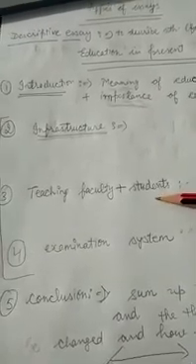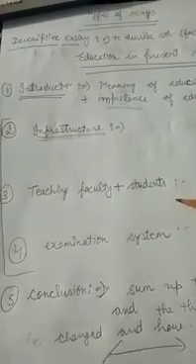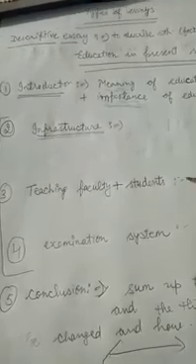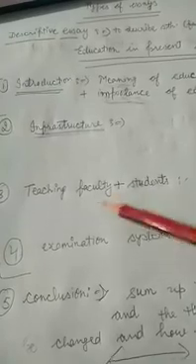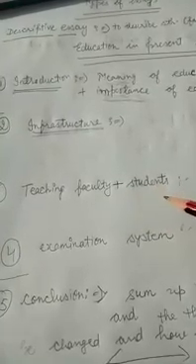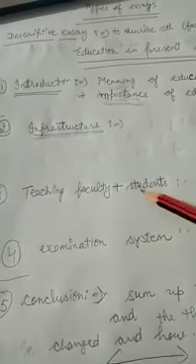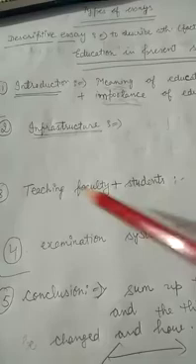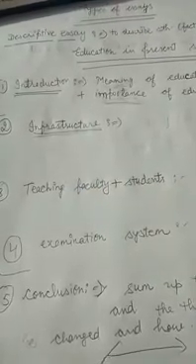Then in the next paragraph, you will take another point in your mind and start writing about that. For example, I have taken the teaching faculty and the students. We can talk about the relationship between them, and how the teacher's pivotal point of attention is to understand the mentality of the students, so accordingly the teacher is imparting his or her lesson.